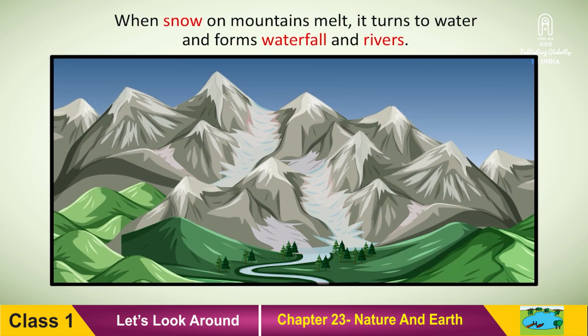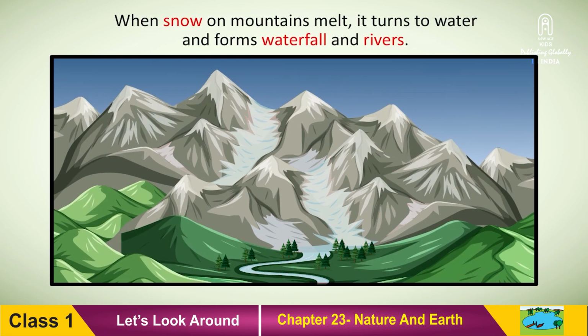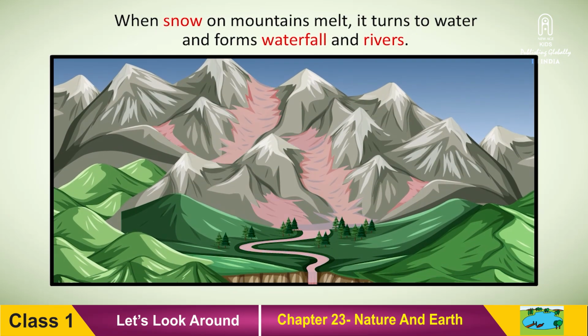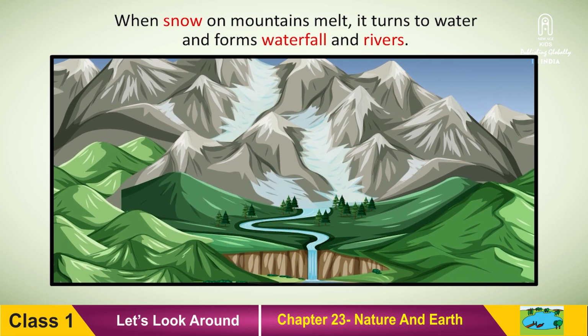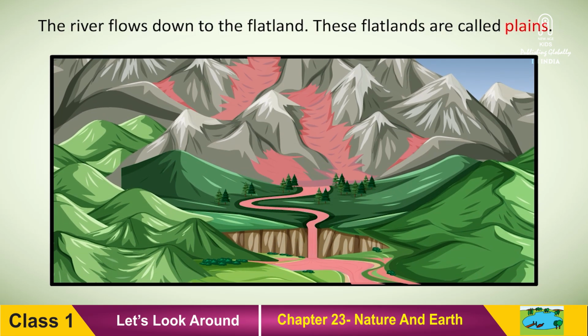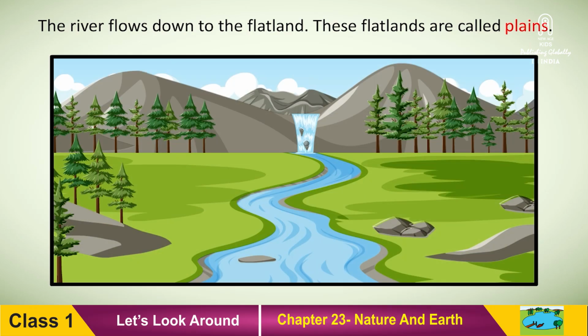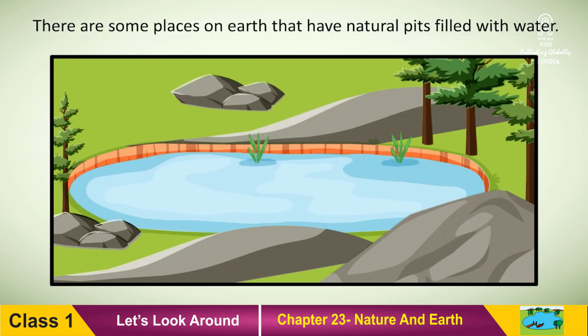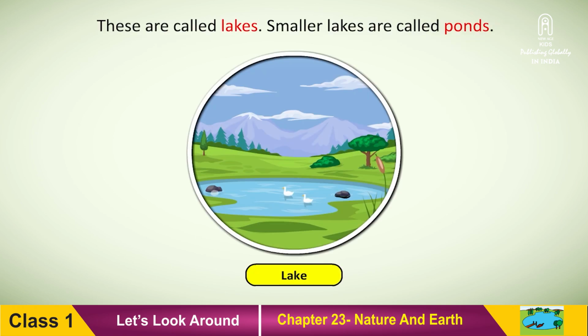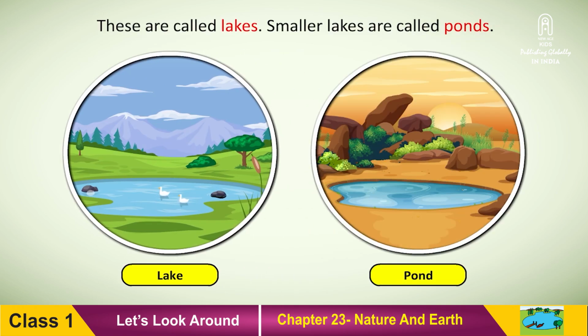When snow on mountains melts, it turns to water and forms waterfalls and rivers. The river flows down to the flatland. These flatlands are called plains. There are some places on Earth that have natural pits filled with water. These are called lakes. Smaller lakes are called ponds.